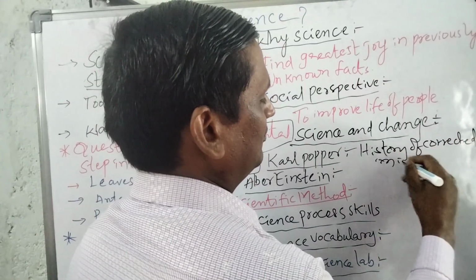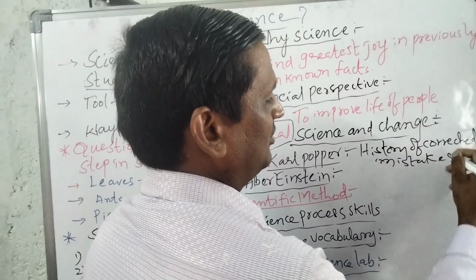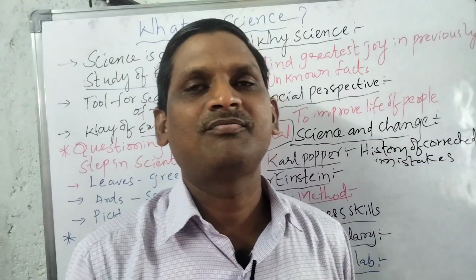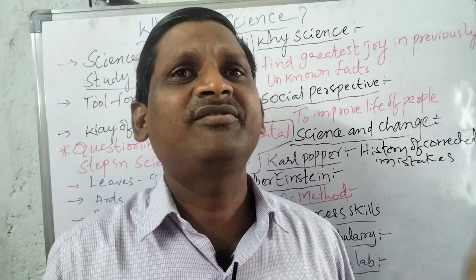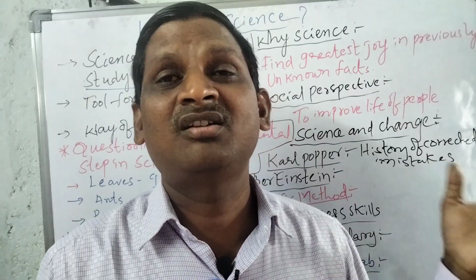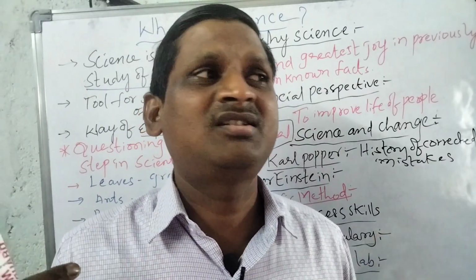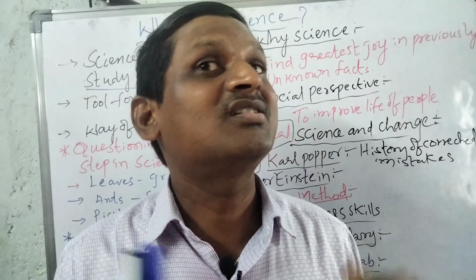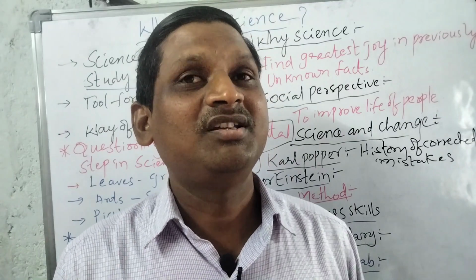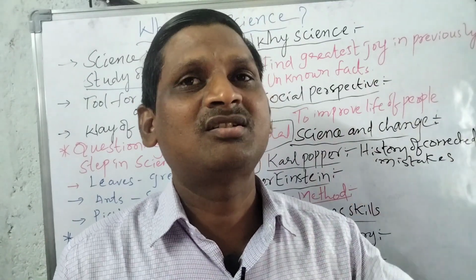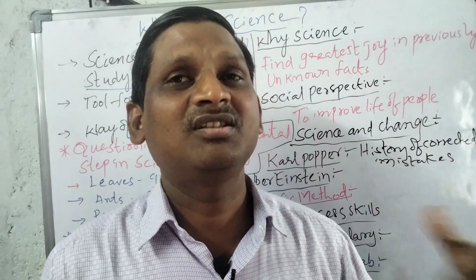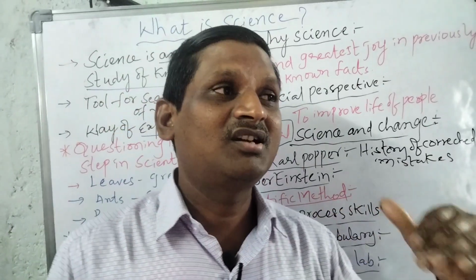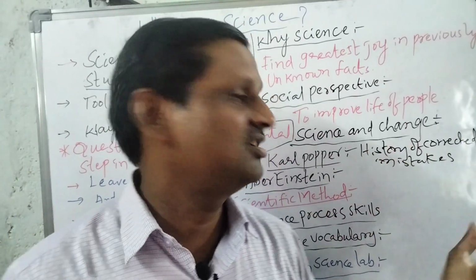Science is a history of corrected mistakes. He speaks about a history of corrected mistakes. Generally, history never changes, but science can change. It is a history of corrected mistakes. Every day there is a chance to correct mistakes, so we can understand that science is dynamic and science will change.